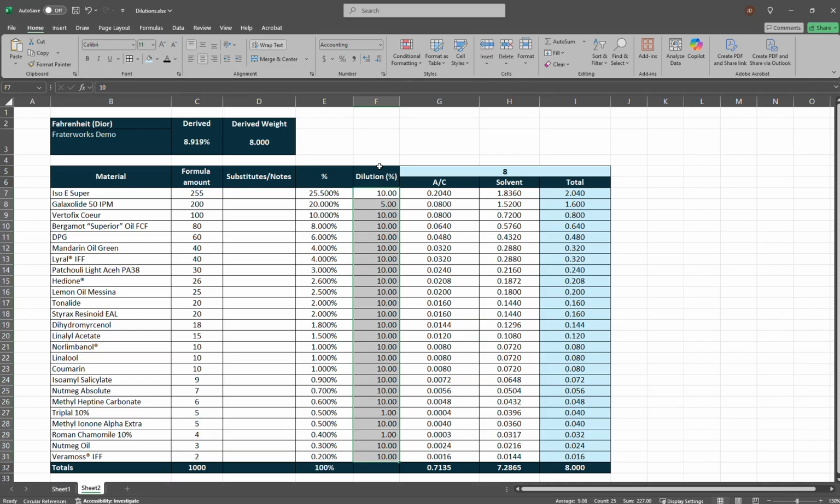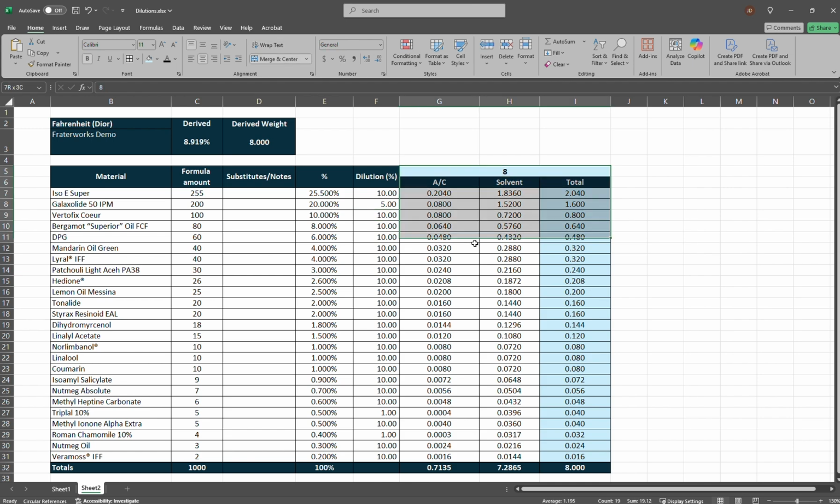So again, the dilutions are in column F. Iso E Super is 25.5% of the formula, and it's at a 10% dilution. The next item here, Galaxolide, is at a 5% dilution. Vertifex Cure is at a 10% dilution.